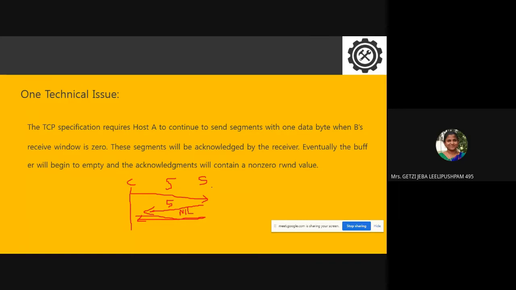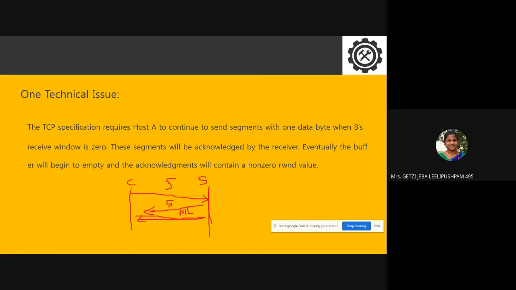In that case, still the client is sending the data, but the server has nothing to send. In that case, you will not know the receiver size. You will not know about the window size of a server. So that is what is said. Usually TCP, even though both the entities have nothing to send, the TCP specification requires that host A continue to send segments with 1 data byte when B's receive window is 0.